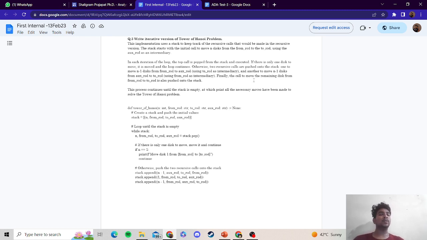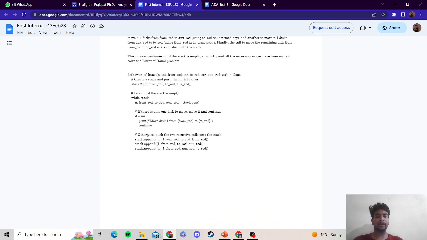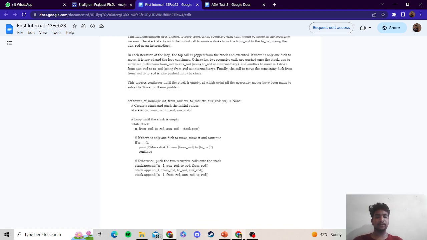Finally, the call to move the remaining disk from the from rod to the to rod is also pushed onto the stack. This process continues until the stack is empty, at which point all the necessary moves have been made to solve the Tower of Hanoi problem. Here is a brief description of how we have to use the Tower of Hanoi problem for writing the iterative version.